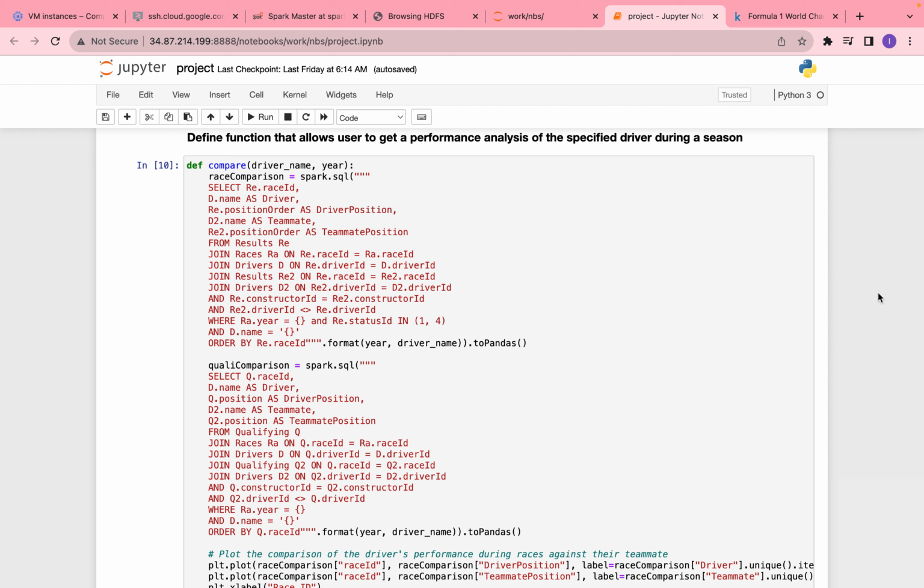This is a function that allows the user to input a driver and the year in order to compare the performance during races and qualifyings of the driver to his teammate. It is very difficult to judge a driver's performance compared to the rest of the grid, since their performance will be heavily impacted by the quality of the car they are driving.